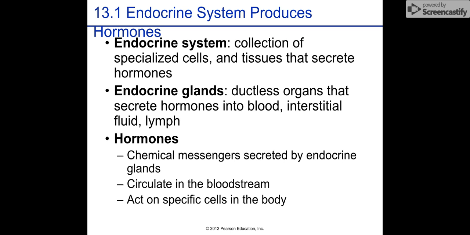Hormones are defined as chemical messengers. They're messengers that are secreted by the endocrine glands, circulate in the bloodstream, and act on specific cells in the body. So throughout your body, you have the hormones. It's just they only act on certain parts of your body.